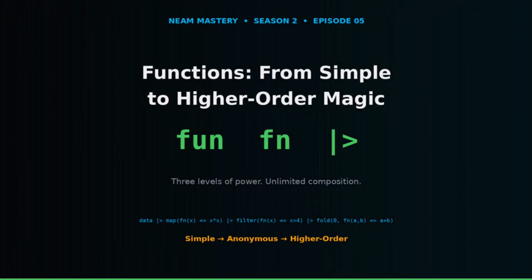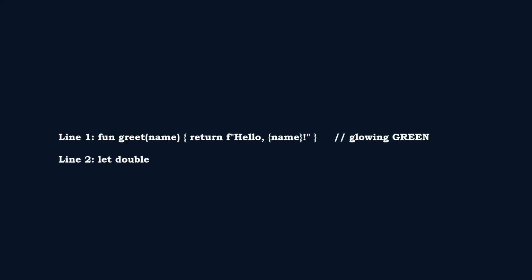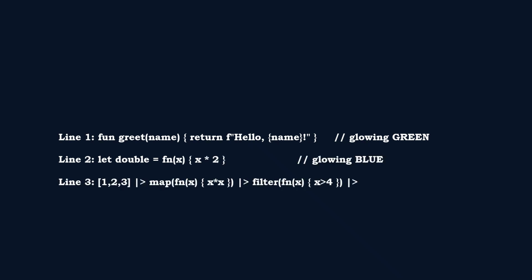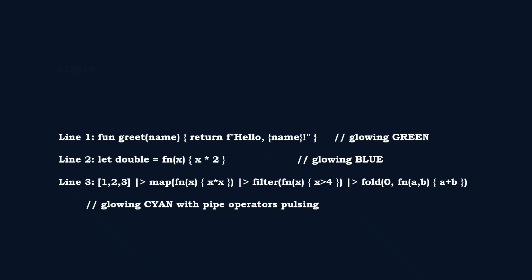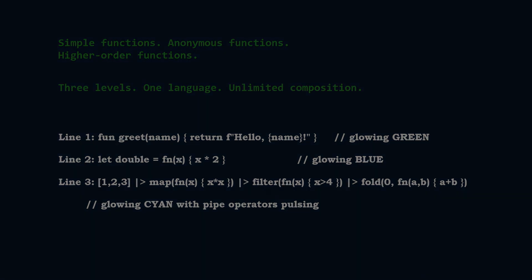In most languages, functions are something you define and call. In Neam, functions are something you compose. You start with named functions, dead simple, move to anonymous functions, flexible and elegant, and then reach higher order functions, where you pass functions to functions, chain them with pipes, and build entire data pipelines in single expressions. 3 levels of power. Let's unlock all of them.